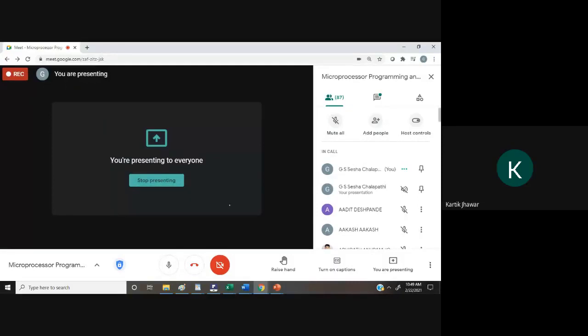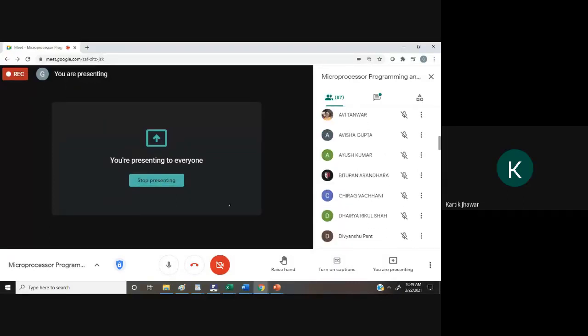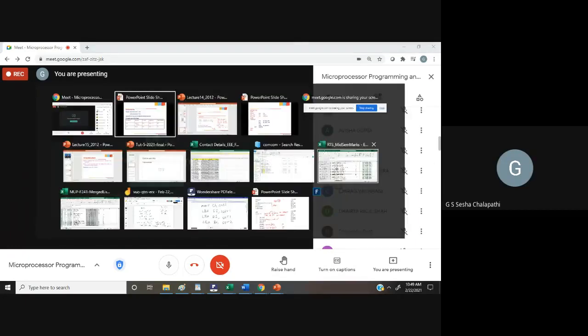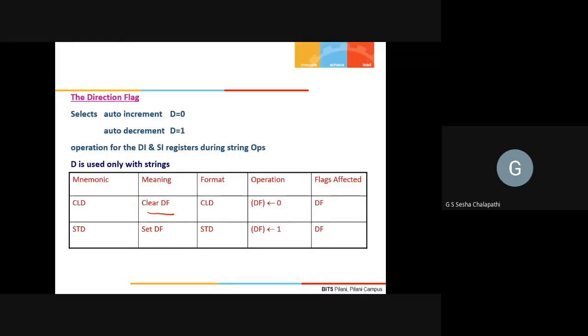Any other queries? Sir, when do we specify dot 386 and dot 486? We will specify that whenever you are using the 386 and 486 processors. There could be some instructions which are present only in 386 and 486. Whenever you are using those instructions, you have to specify dot 386 and dot 486. Okay, sir, thank you.